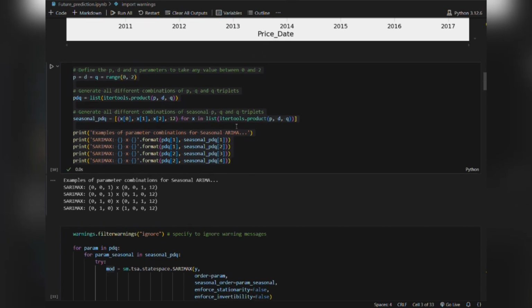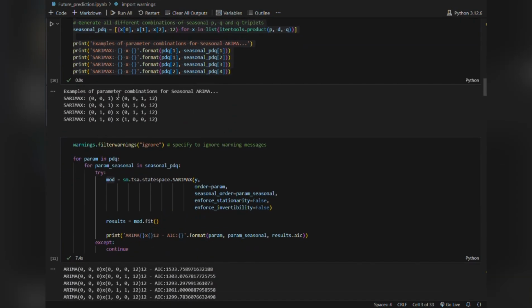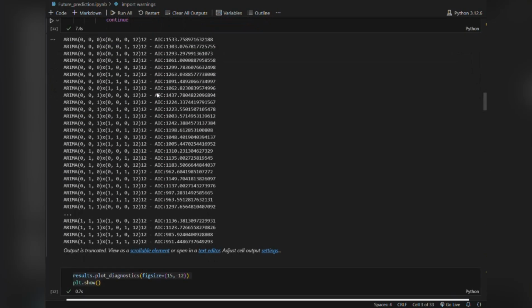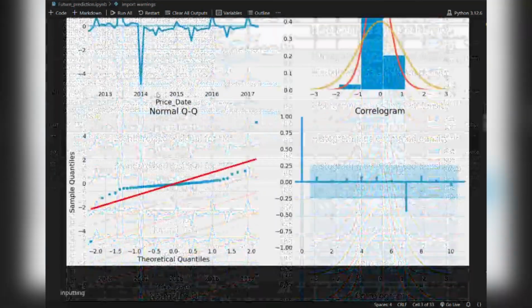Here we use SARIMAX for seasonal ARIMA. Here is an example of the iterations of PDQ. So we will calculate PDQ and then train our model. We will then find the AIC value by using the PDQ iterations. The lower the AIC value, the better the model.